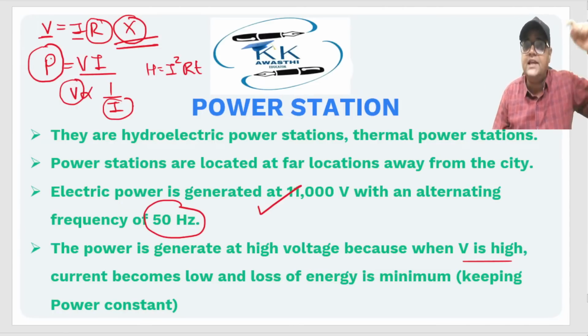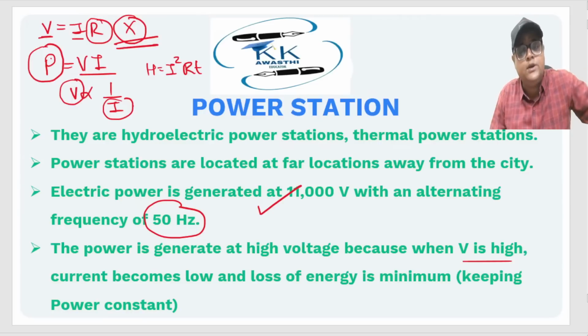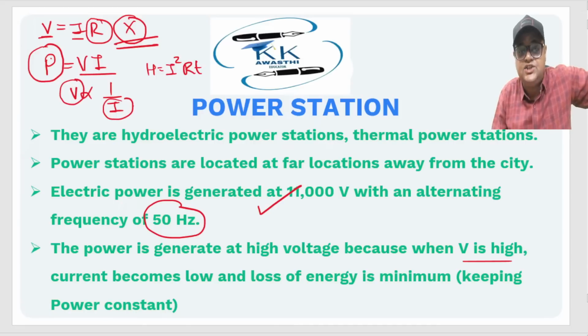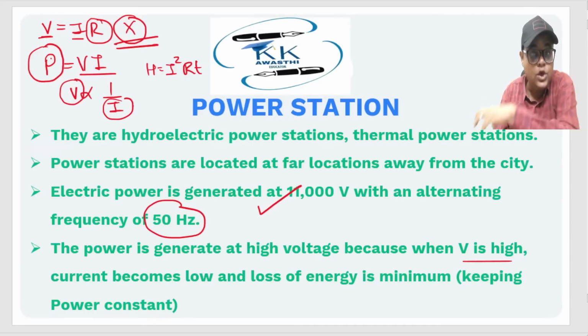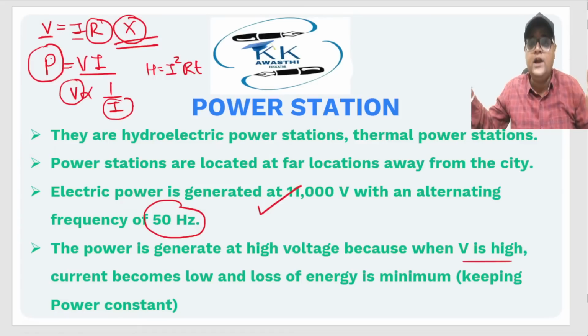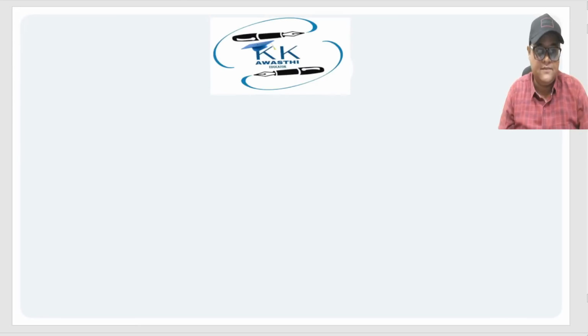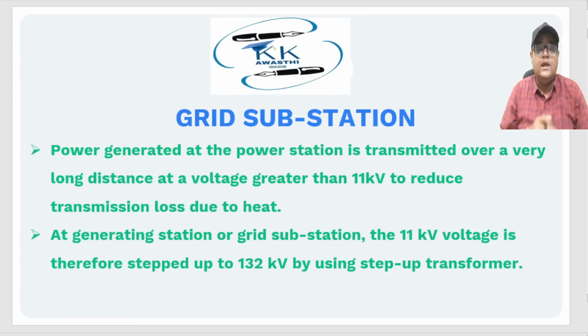And if you are generating the power at a very large distance, you need to transmit it, because you are using this power for household appliances at your home. So that power which is generated at a very large distance needs to be transmitted to your place. And for this very long distance transmission, the only thing that needs to be taken care of is minimization of losses. You have to minimize the losses at any cost. And that is why this relation between V and I is considered, right? I guess I'm very clear. Okay, now let's move ahead.